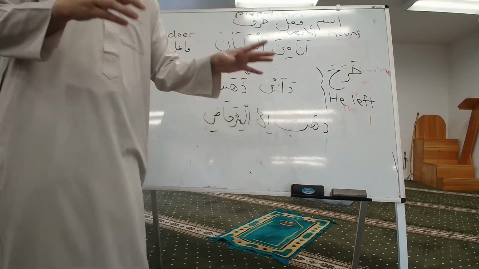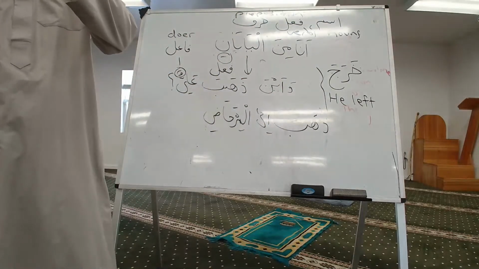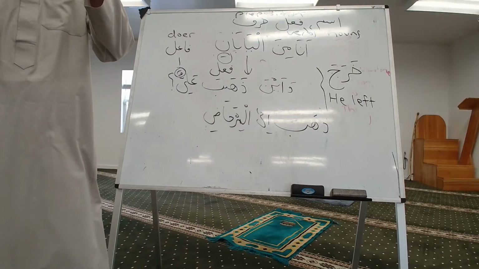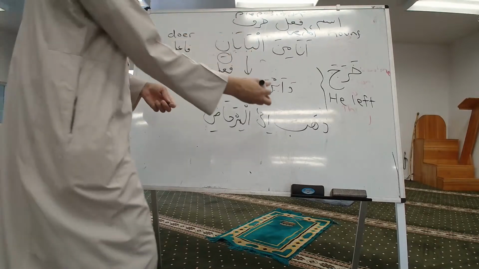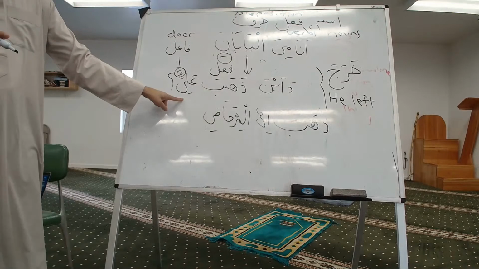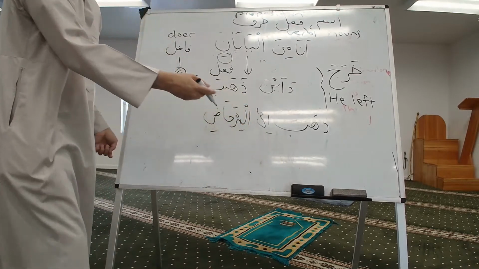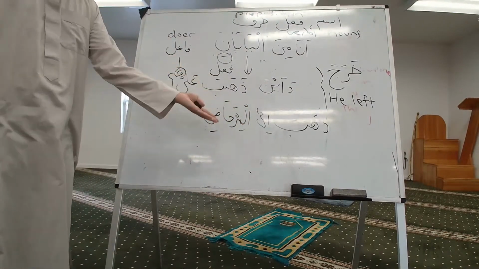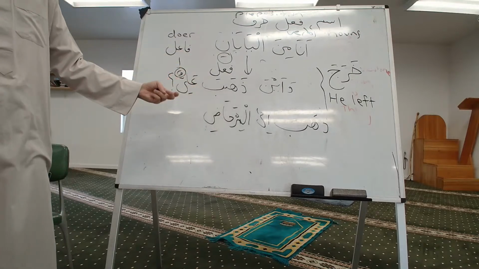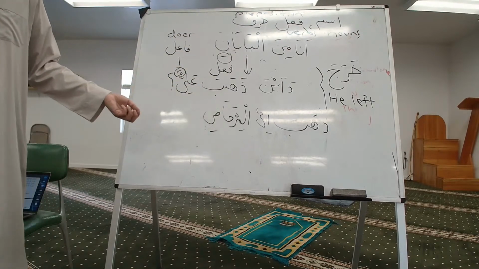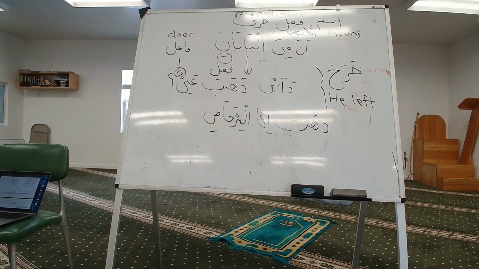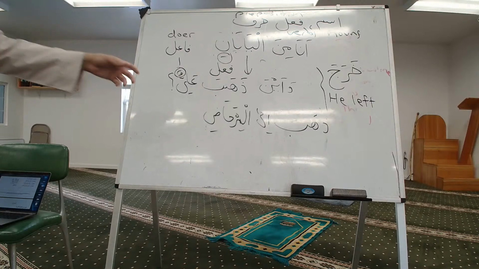I also mentioned that the doer is sometimes implied and sometimes it is apparent. So over here, the doer of dhahaba ila al-mirhadi is hiding, but we know it's who? We know that it's Ali. So that's the page. ذهب إلى المرحاض. He went to the bathroom.